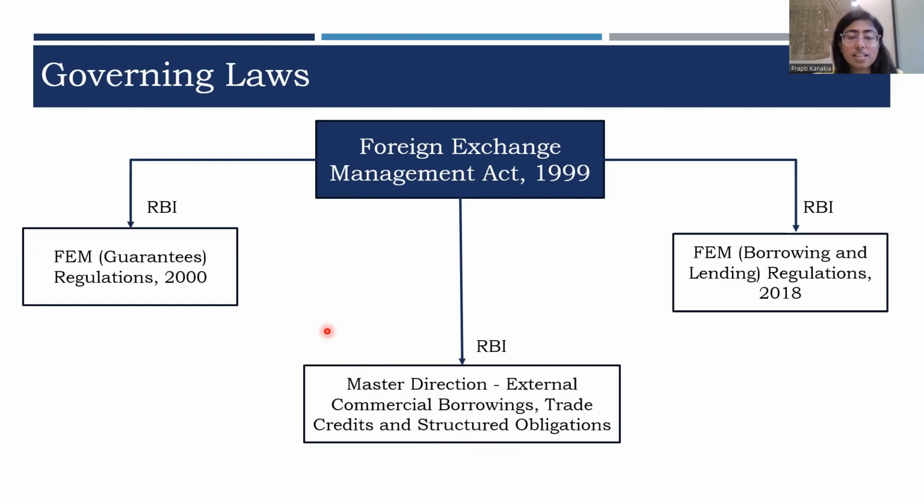So let's first understand in which form the ECB can be raised, as the eligibility of a borrower depends on what kind of ECB the borrower intends to raise.